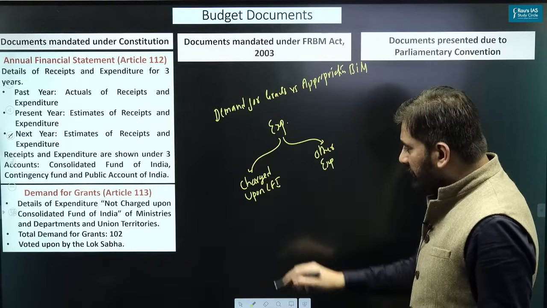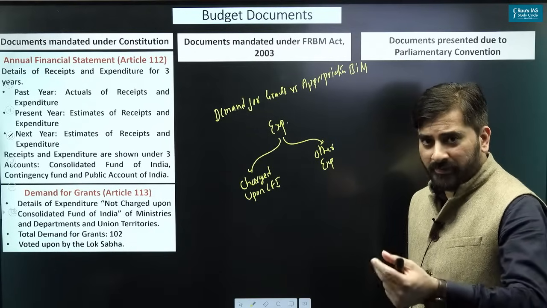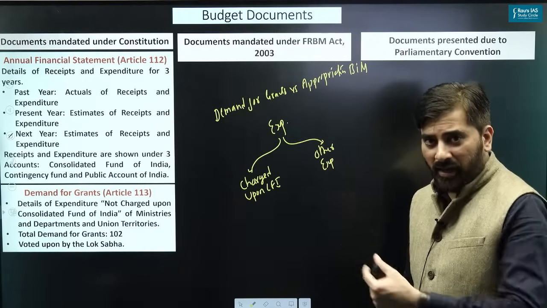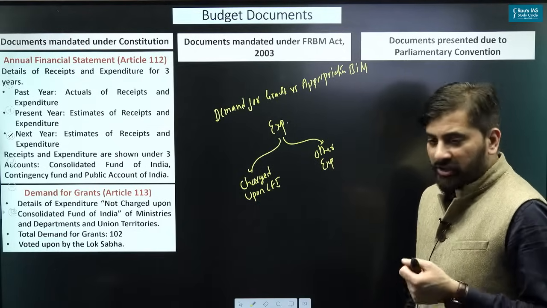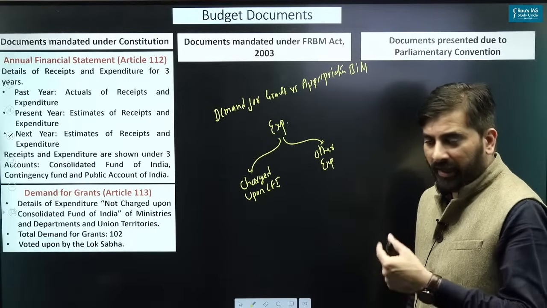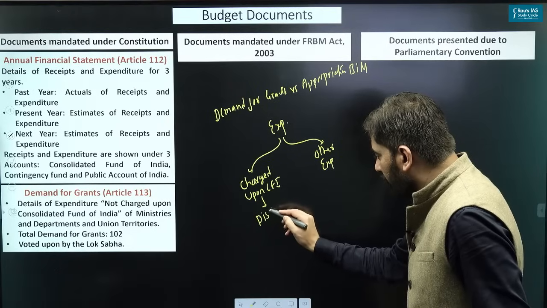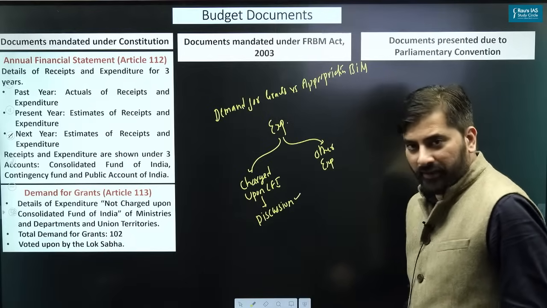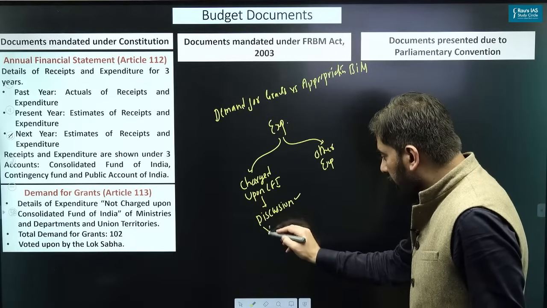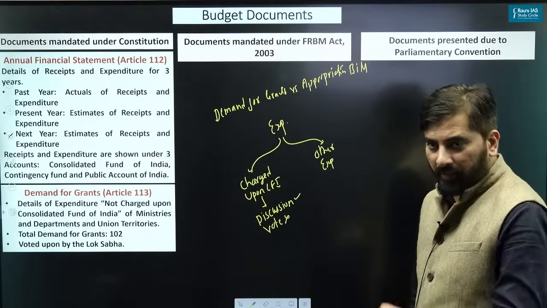When you look at the expenditure which is charged upon the Consolidated Fund of India, this is generally the expenditure which is earmarked for constitutional bodies like UPSC, Election Commission, Office of CAG and so on. And for this expenditure which is charged upon the CFI, at most we can have only discussion, but they are not subject to vote by the Lok Sabha.